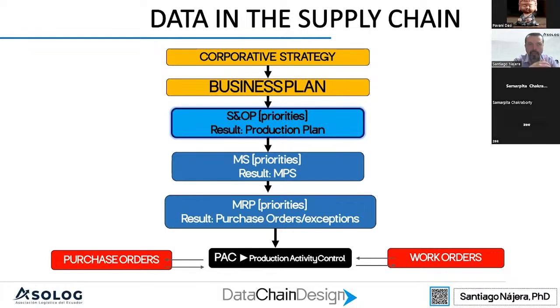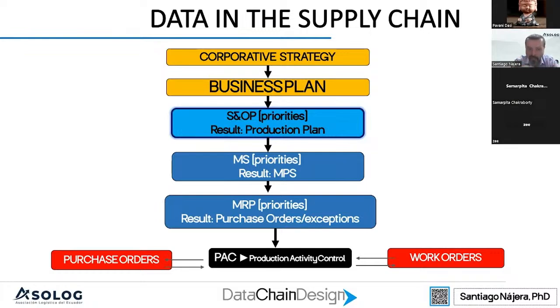The second part is the master production schedule, to have a clear idea of how we're going to produce things inside the company. And the third part is the material requirements plan, which is about what we need to accomplish this plan. So we are going to use technology in those three parts, and see how we can apply it in the supply chain.